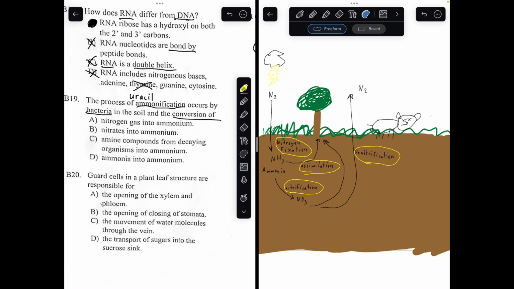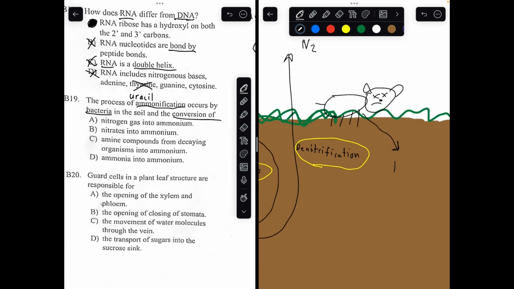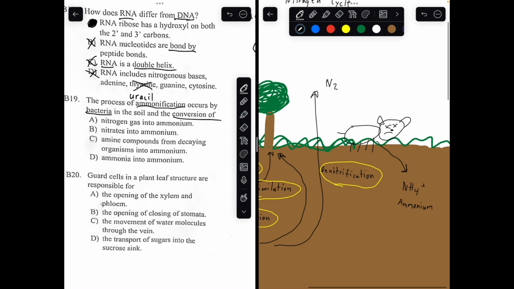Now, when animals die, when this animal died, his amine compounds were added into the soil to create a chemical called ammonium. This chemical is called ammonium. This process, when the dead animal compounds became ammonium, is called ammonification.